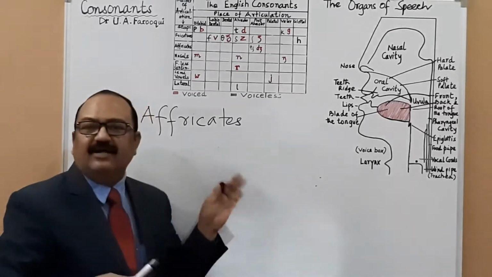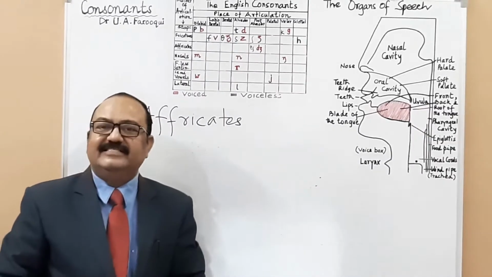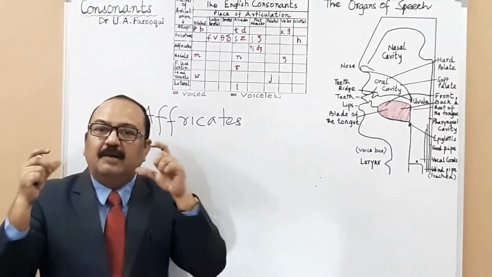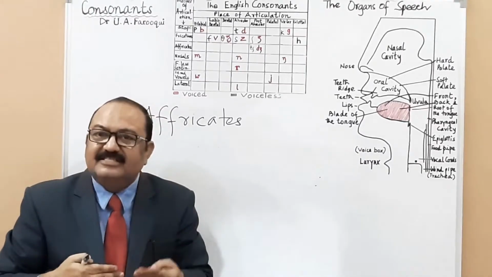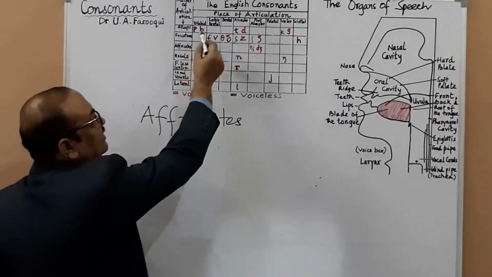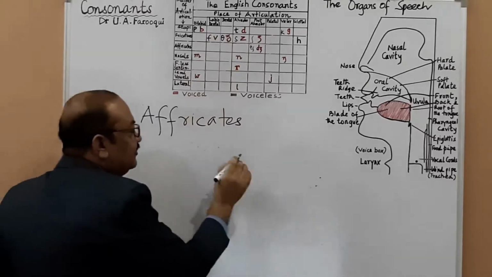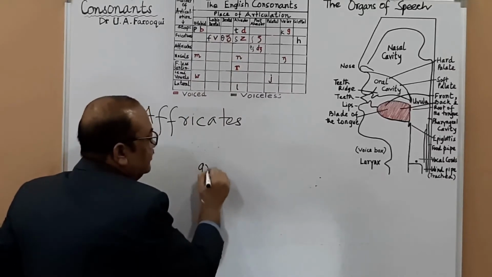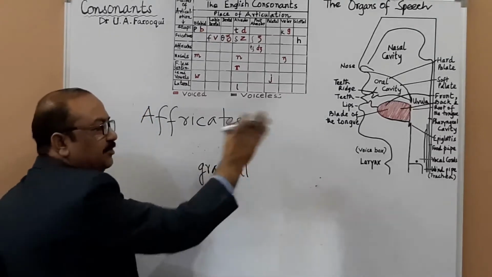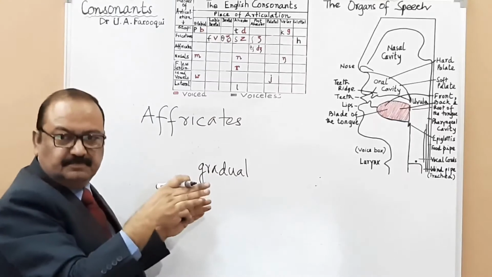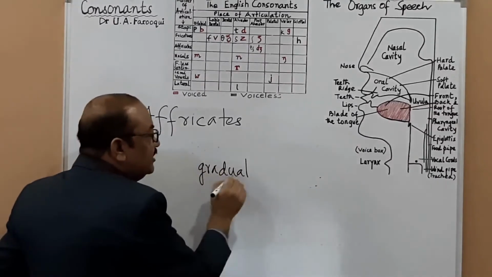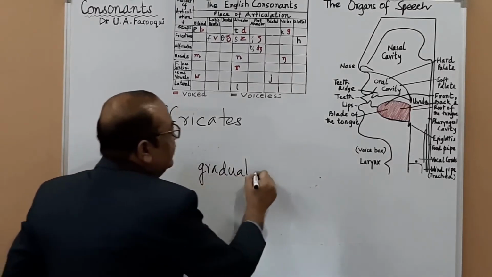So affricates are also like plosives in the sense that, just as in plosives, there is complete obstruction. Remember the word, complete obstruction. That means compression of the air stream. However, in plosives we had sudden release, but here we do not have sudden release. We have gradual release. It is just the same compression, obstruction. Are you listening to me? Yes. Just keep listening. Gradual release.